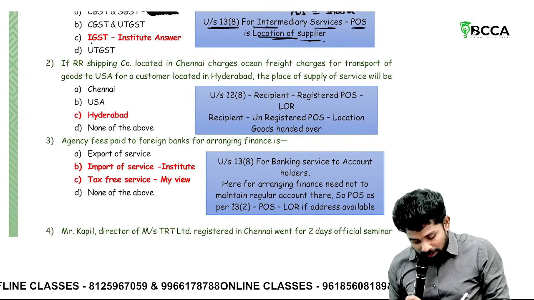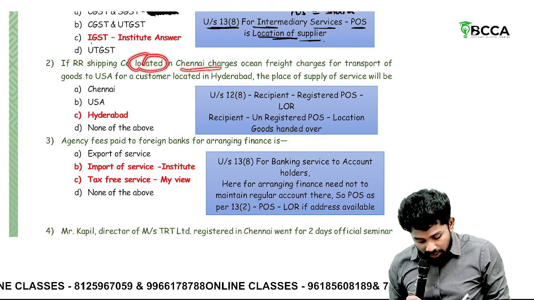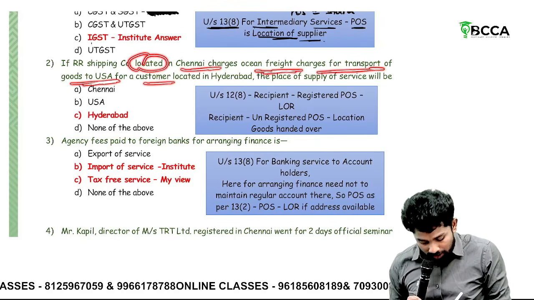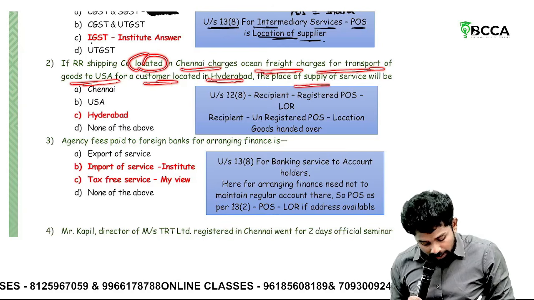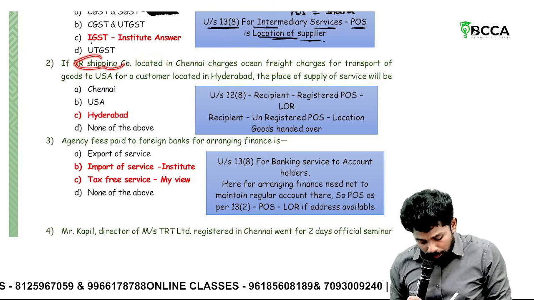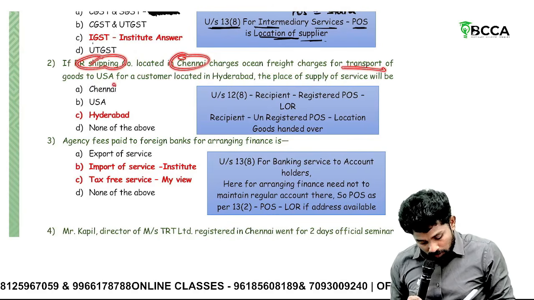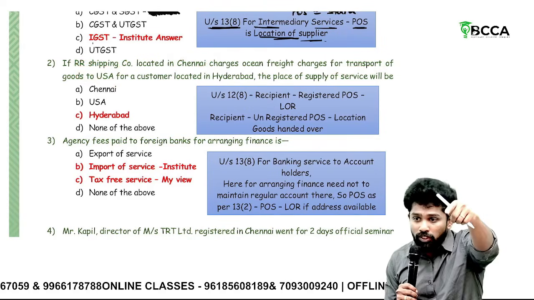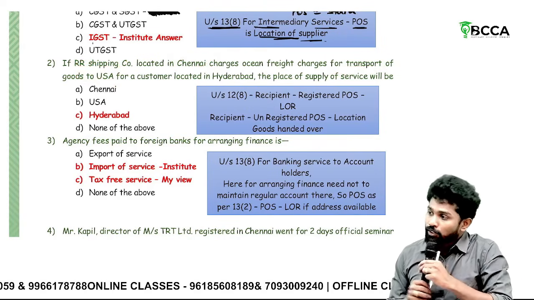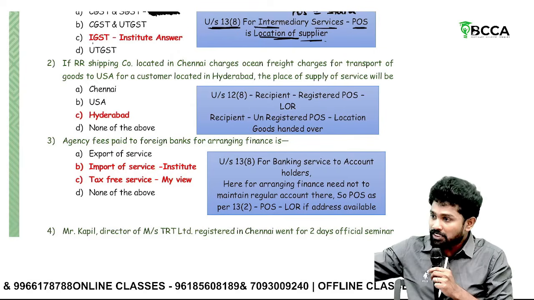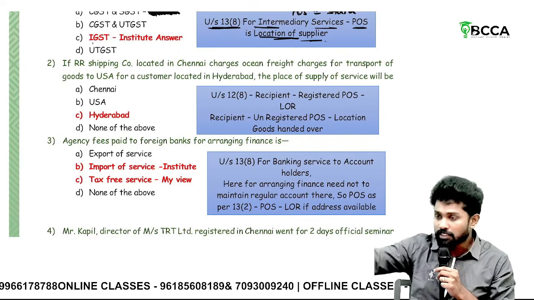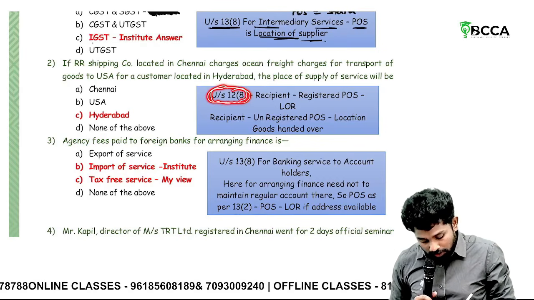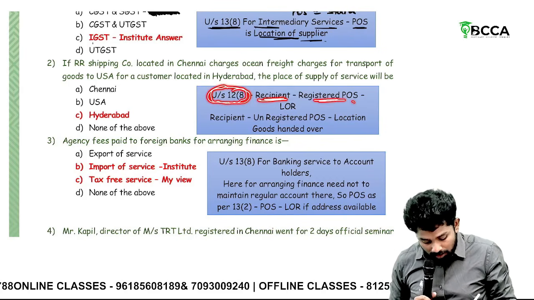If RR Shipping Company located in Chennai charges ocean freight charges for transportation of goods to USA for a customer located in Hyderabad, the place of supply of service shall be... RR Shipping, Chennai, to whom freight charges for transportation of goods to USA. Goods going to USA, but customer where? India only. So supplier India, recipient India. Which section? 12. Transportation, this is covered where? 12 subsection 8. So under 12 subsection 8, what is the place of supply? Recipient registered, place of supply.